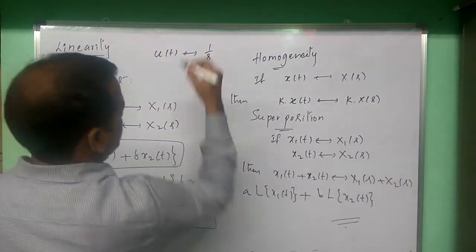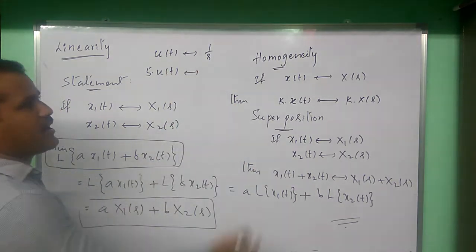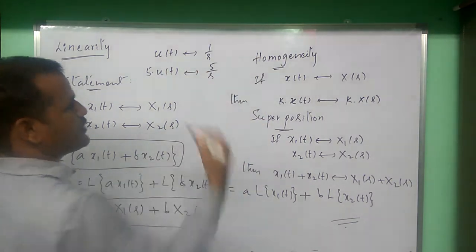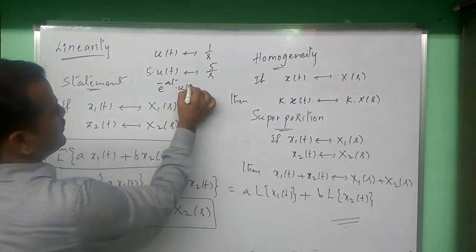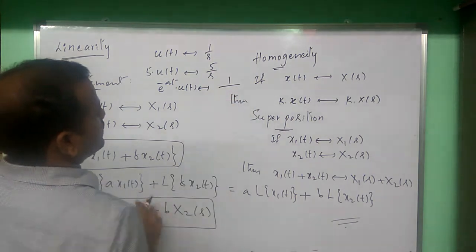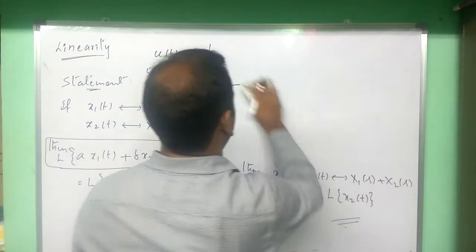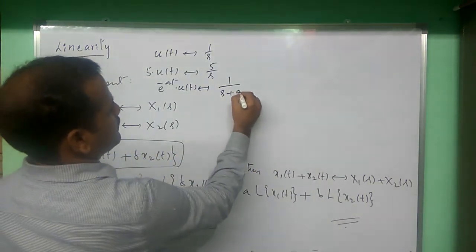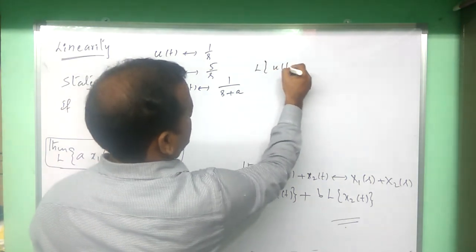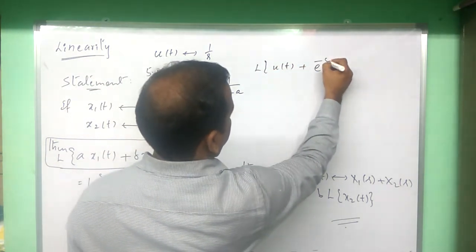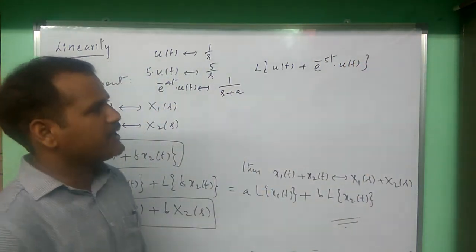And when we use the linearity property, for example to find the transforms of some signals: if we know u of t has Laplace transform 1 by s, then what is the Laplace transform of 5 into u of t? According to homogeneity, this is 5 by s. If we know e power minus at u of t has Laplace transform 1 by s plus a, then according to linearity we can find the Laplace transform of u of t plus e power minus 5t u of t.